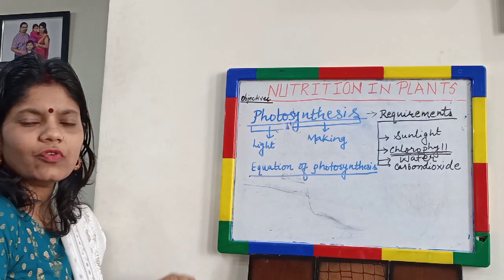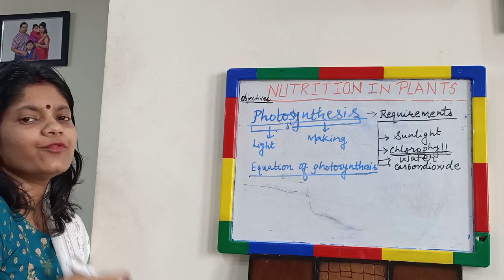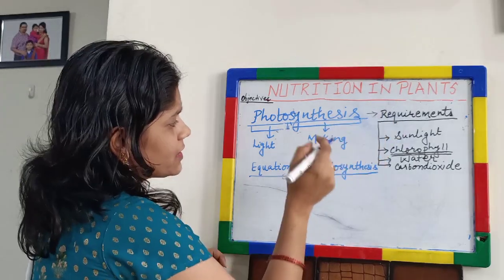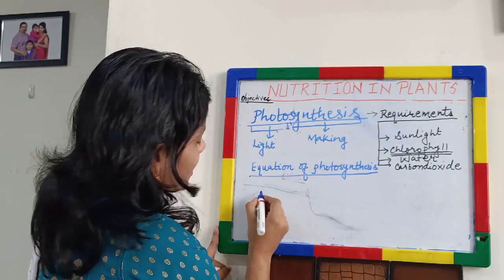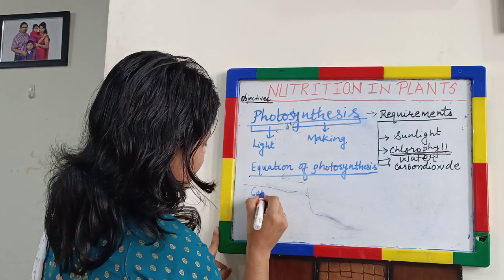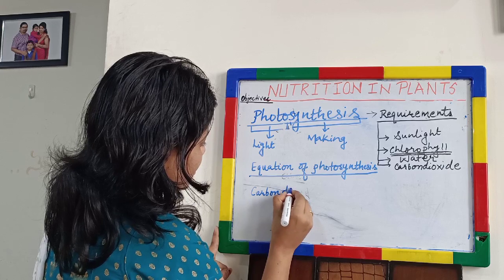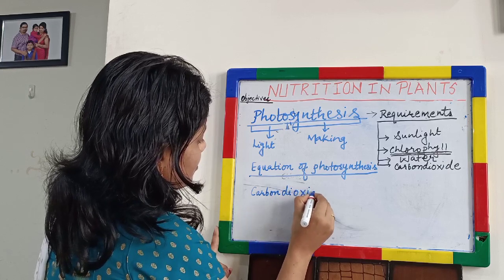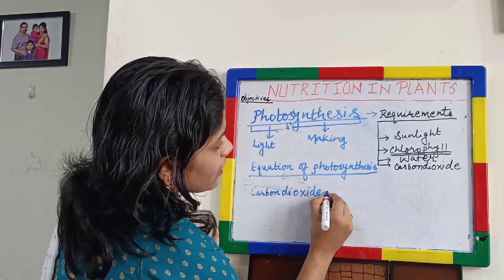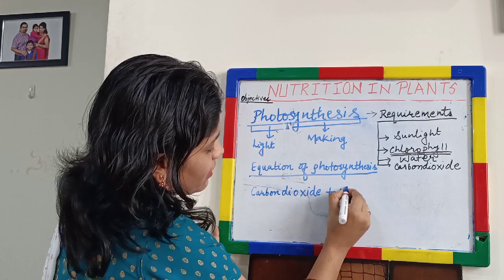So how to write it? We will write what is needed and what is produced. So what are the things which are needed? Yeah, carbon dioxide is needed. What else is needed? Water.